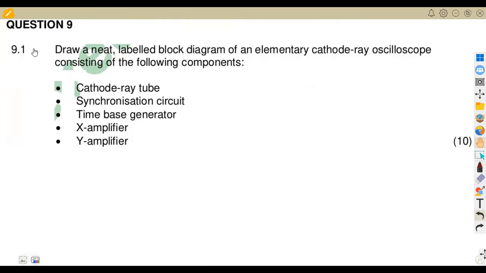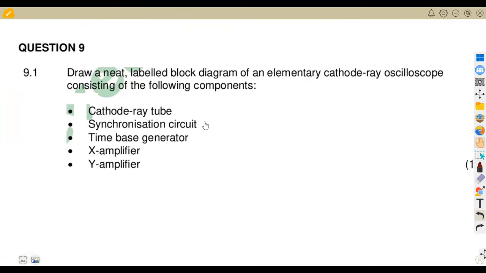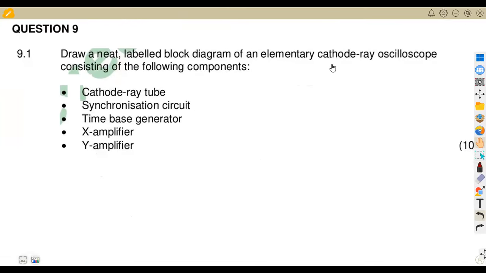Okay, no problem. Draw a neat labeled block diagram of an elementary cathode ray oscilloscope consisting of the following components. 10 marks for that. You must have each and every one of the components: the cathode ray tube, the synchronization circuit, the time-base generator, the X amplifier that is in the horizontal, and the Y amplifier in the vertical. We're going to have either of these 2 diagrams.